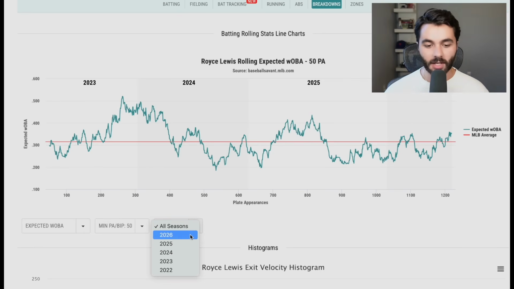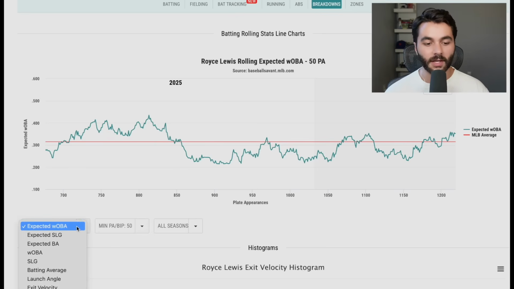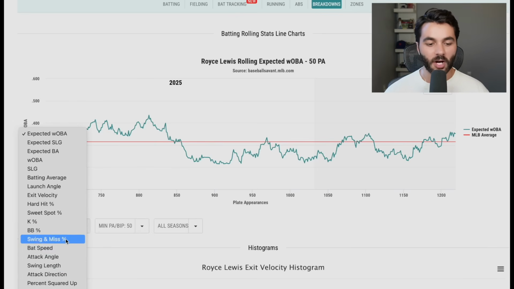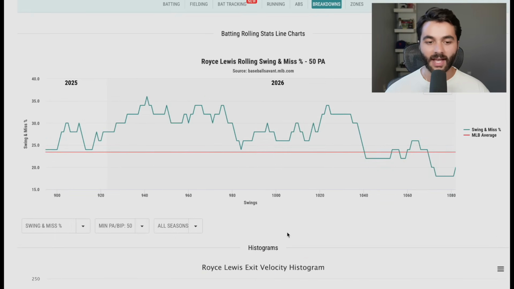But just starting out right here, I want to look at just the last 2 seasons. Can I zoom in? Give me a little zoom here. Baseball Savant. Thank you, Baseball Savant. Thank you, Mike Petriello. Let's zoom in. Very basic swing and miss rate. Oh, it zoomed all the way back out. Okay, so we can at least see, zoom in a little tighter on what's happened in the last year.